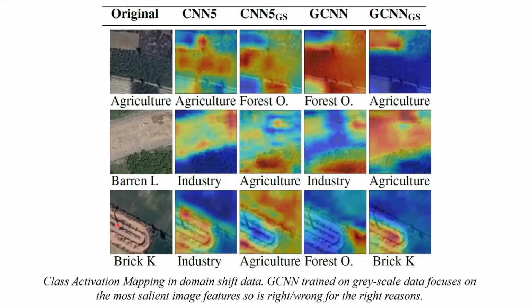The final image is brick kilns, and again, Gabor CNN with the grayscale images focuses strongly on the actual building and predicts it as brick kilns correctly, while on the color images, it focuses on the texture of the trees and predicts forest orchard. CNN5, on the other hand, on the color image, while it focuses on the brick kiln, it predicts wrongfully industry, and on the grayscale, it focuses on the land surrounding the brick kiln and predicts agriculture.